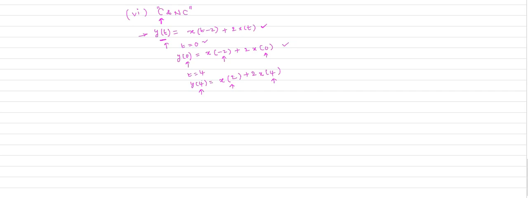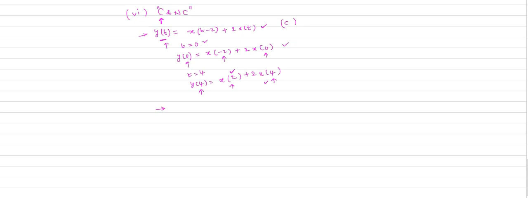When compared to t equal to 4, t equal to 2 is a past value. That means the response depends on the past value of the input and the present value of the input. Therefore the system is a causal system. Whenever the response of your system depends on present and past values of the input, your system is a causal system.